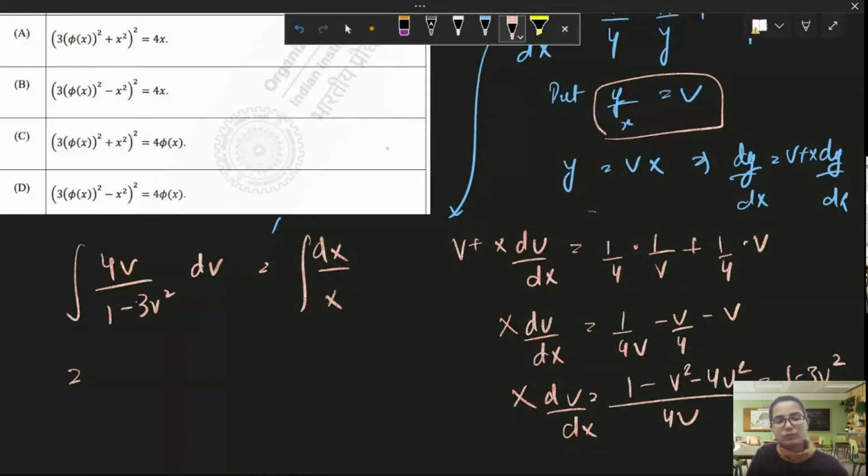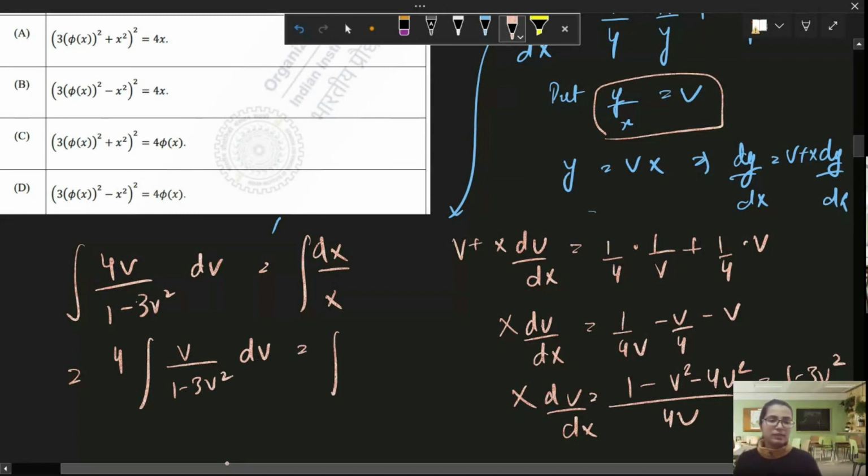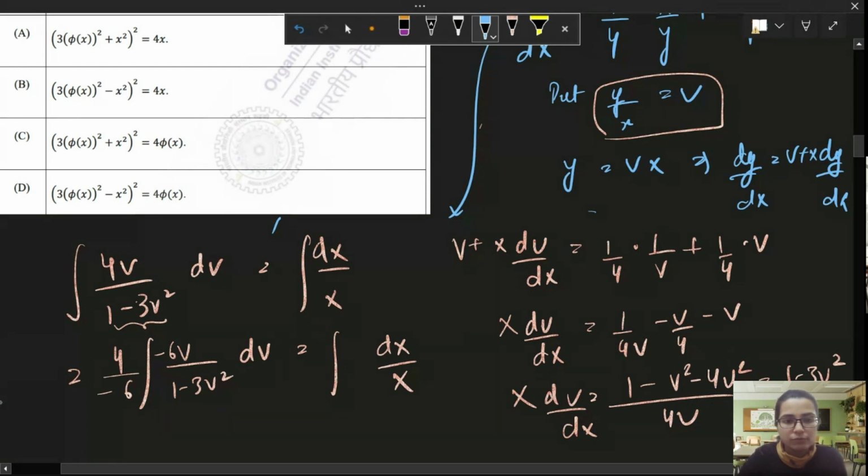Very nice. What can we do now on the left hand side? Any idea? Multiply and divide by 6. On the denominator, you see that there is a polynomial, a quadratic, and on the numerator, we have a linear. So this means you can make it like f dash x over f x form. In order to do that, we know that the derivative of this thing is minus 6v. So let us multiply by minus 6 and divide by minus 6 and just solve for it. Now it's very easy to solve.